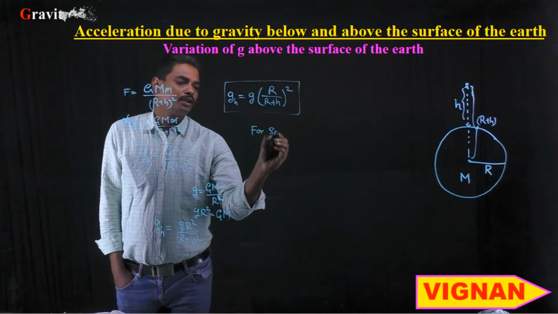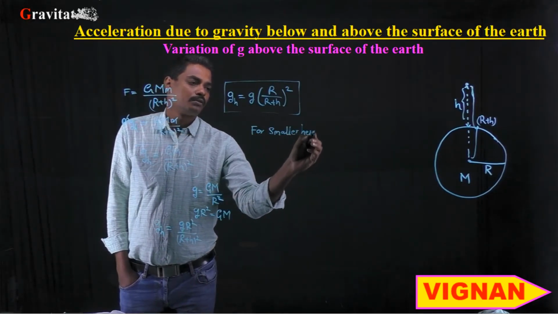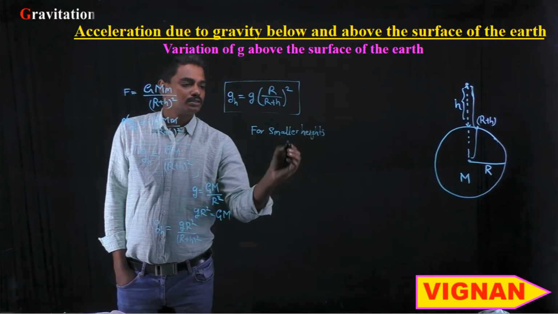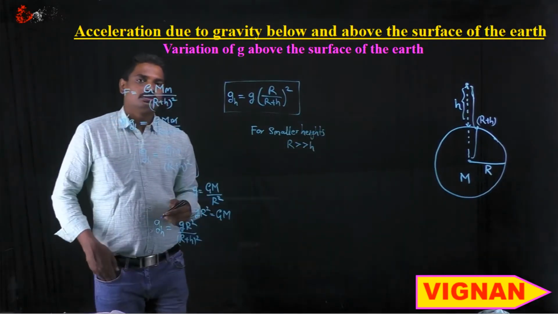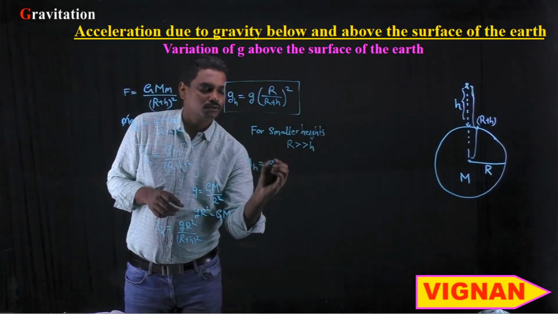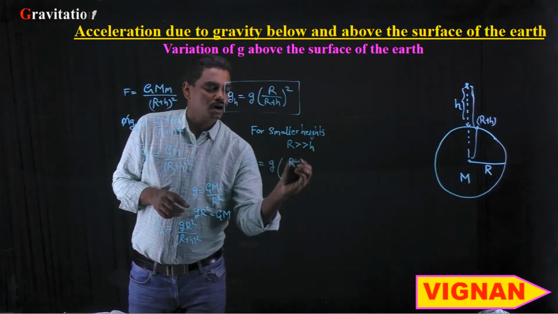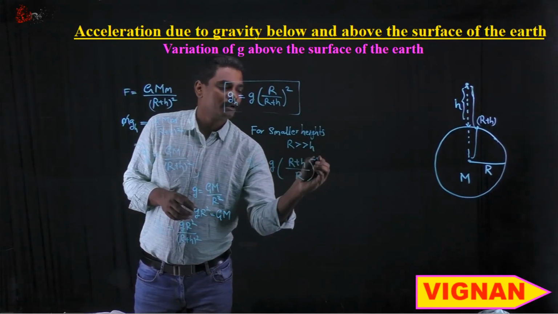So for smaller heights, that is if r is much greater than h, the expression can be written as gh is equal to g into (r plus h by r) whole power minus 2.